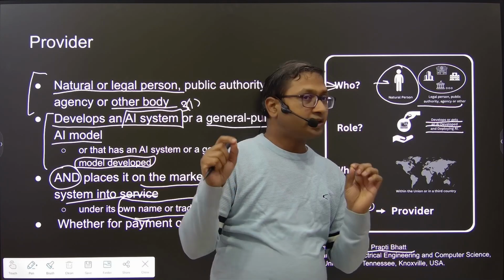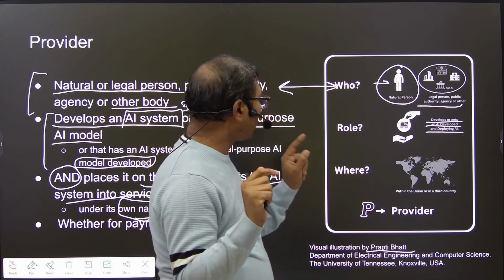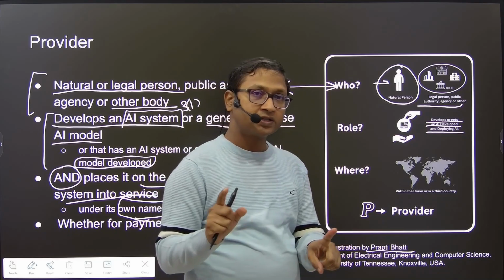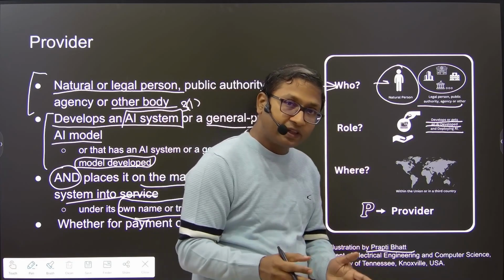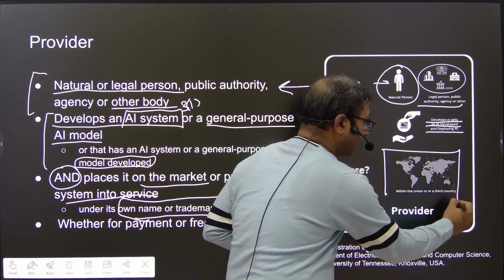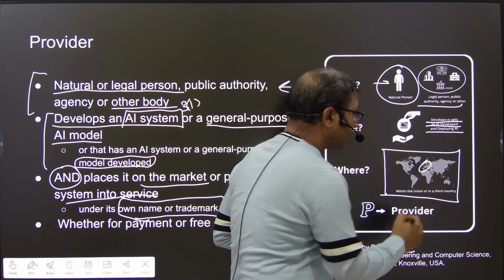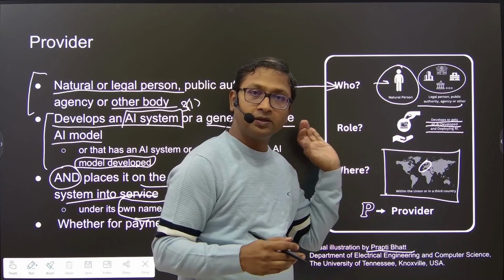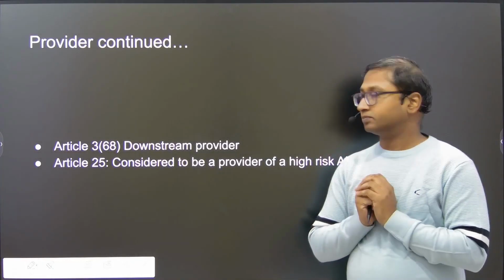So remember when we talked about scope in Article 2, we talked about how this regulation, that means the EU's AI Act, applies to providers anywhere, right? So this definition combined with the Article 2 scope tells us that a provider can be anywhere on the planet. It does not matter. Providers don't have to be inside the European Union. A provider can be anywhere in the globe.